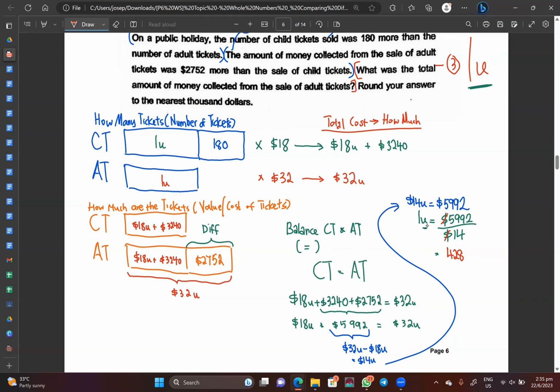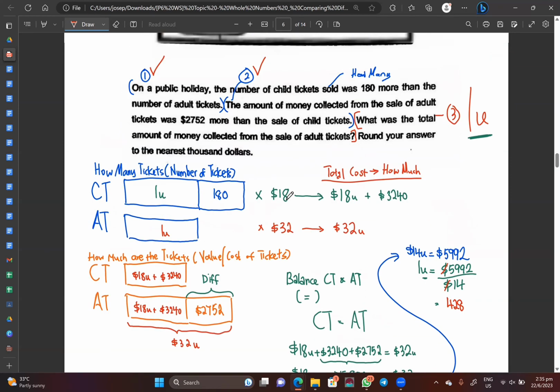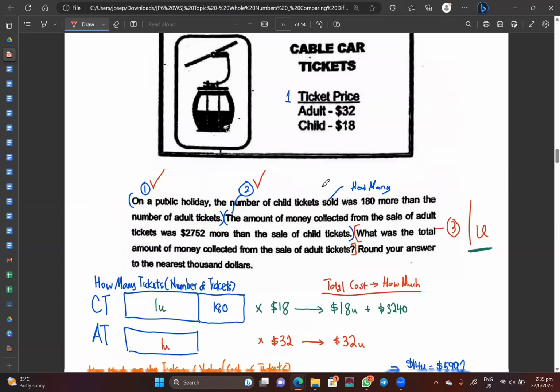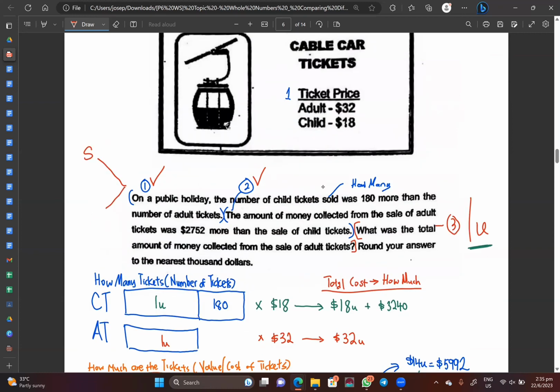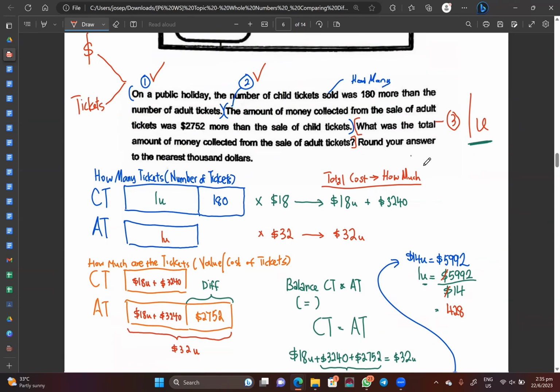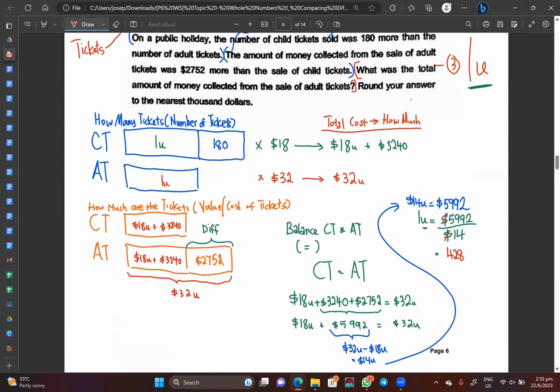428 what? $428? I remember last time teachers used to tell me before, in this kind of question, there are always 2 units. Either dollar sign, in this question, is dollar sign or decades. So if I already cancel away dollar sign, then isn't it true that my units will now be 428 decades? Correct? So what they're trying to say is that 1 unit is equals to 428 decades. Okay, so if 1 unit goes to 428 decades, yay, Mr. Greenman is out. I can read the question.